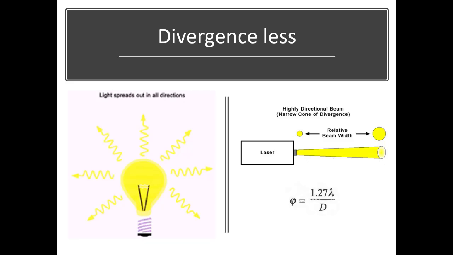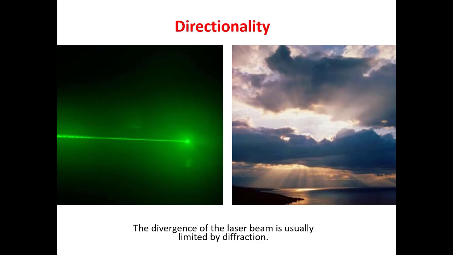Furthermore, this small divergence angle is due to diffraction, because the laser has to pass through a small aperture of the source. The divergence angle of laser depends on the diameter of this aperture and the wavelength of the laser, and the relation is: divergence angle equals 1.27 lambda divided by diameter d. Due to this small divergence, a laser is highly directional.